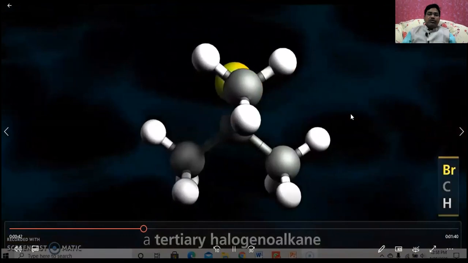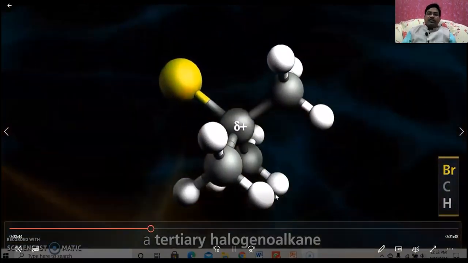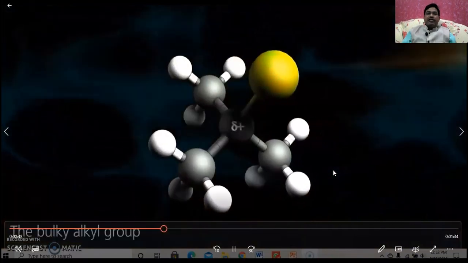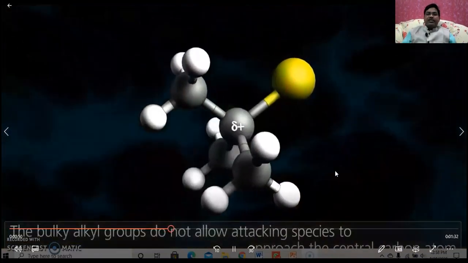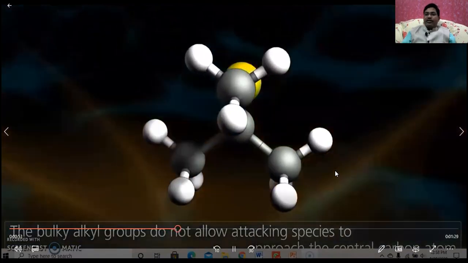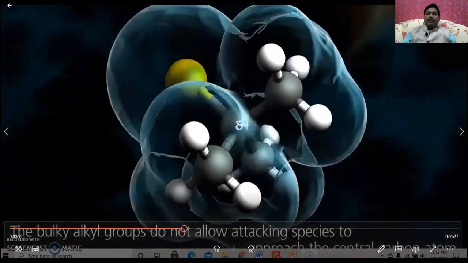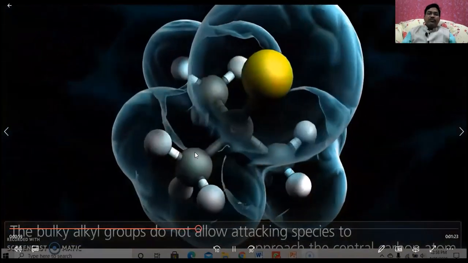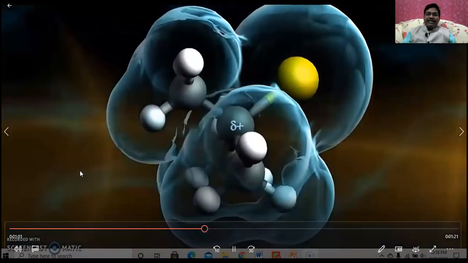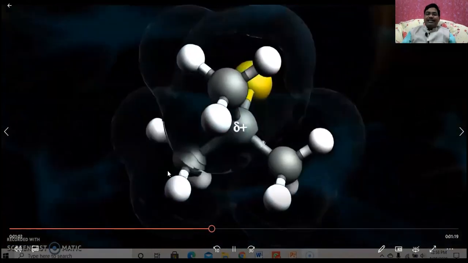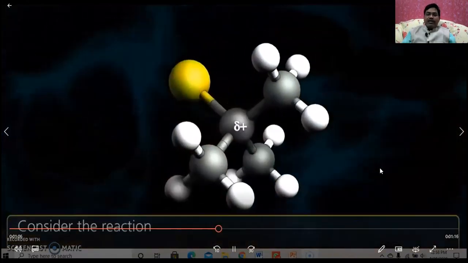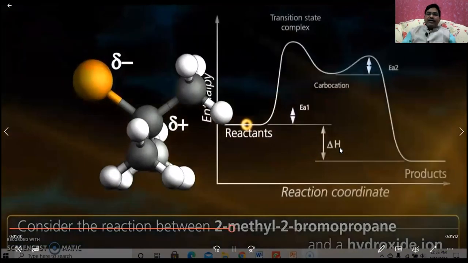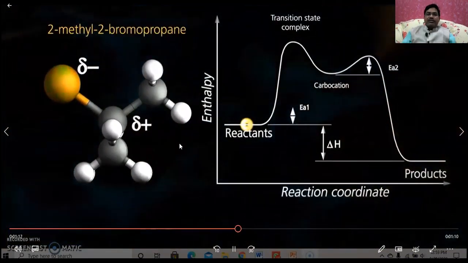In this tertiary butyl bromide, because these three methyl groups are bulky, they resist the entering nucleophile because of their bulky nature. See, this is the bulky nature. The approach of the nucleophile will be hindered, and this is called steric hindrance. That's why, unlike in SN2, the nucleophile does not attack in a single step.